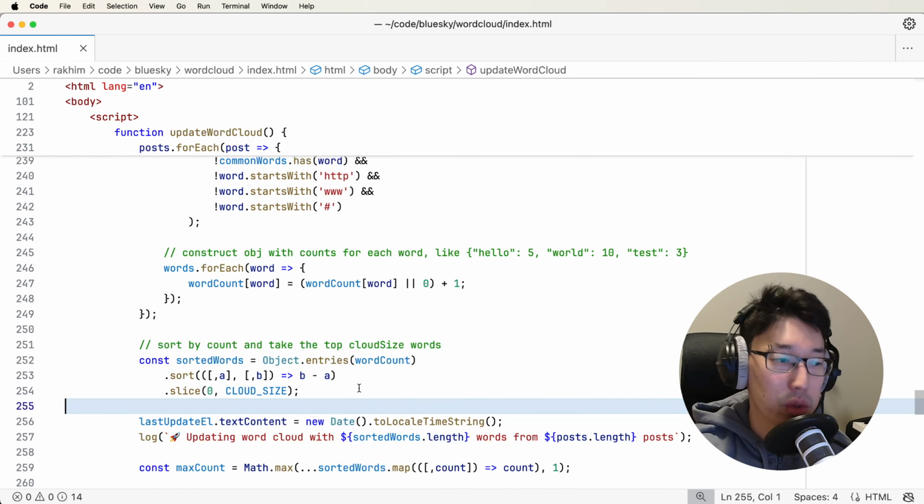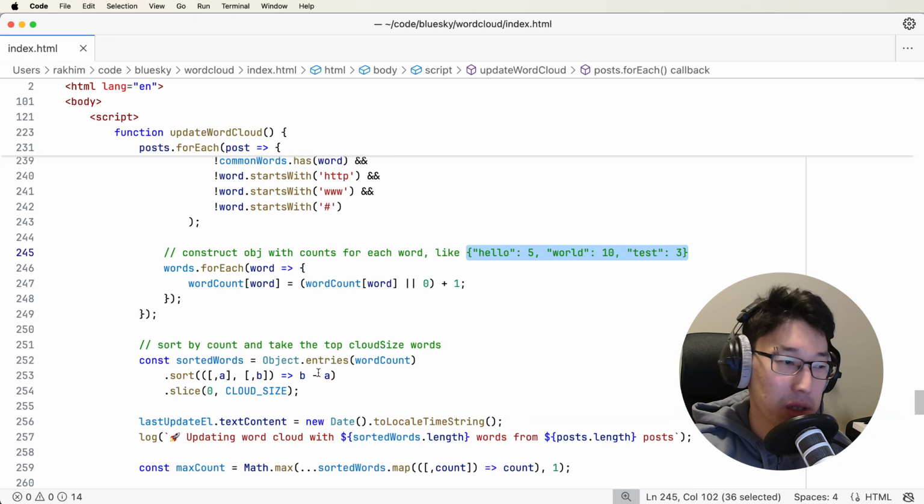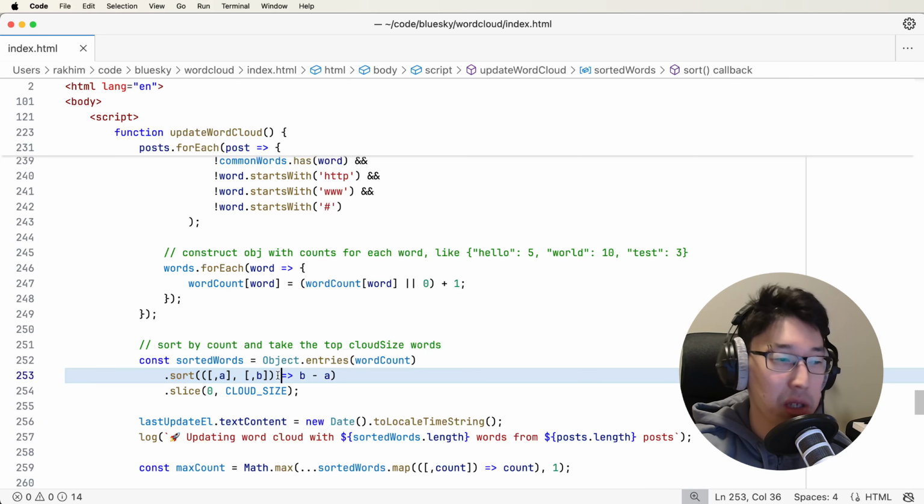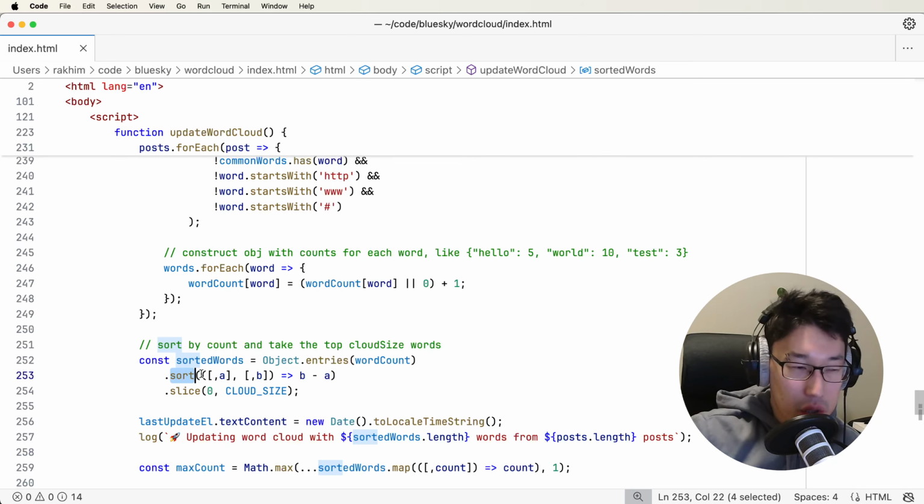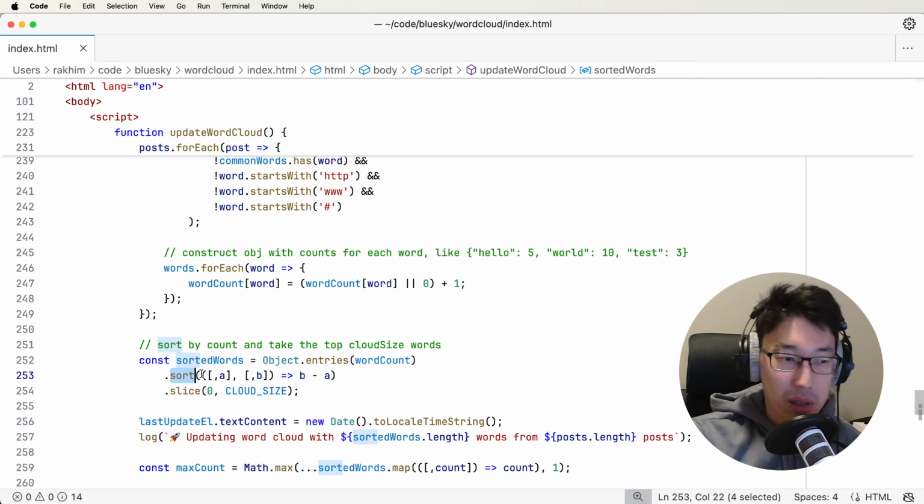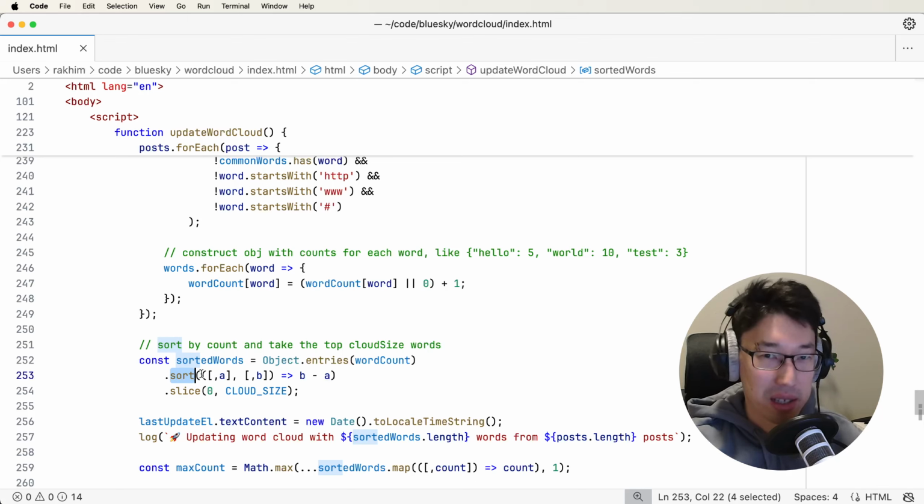Then we want to sort this kind of object by number of occurrences. And this is a bit cryptic, but the sort function can accept a function which will be used to sort a collection. That function should accept two arguments, and it should return which should come first in this sorting logic.